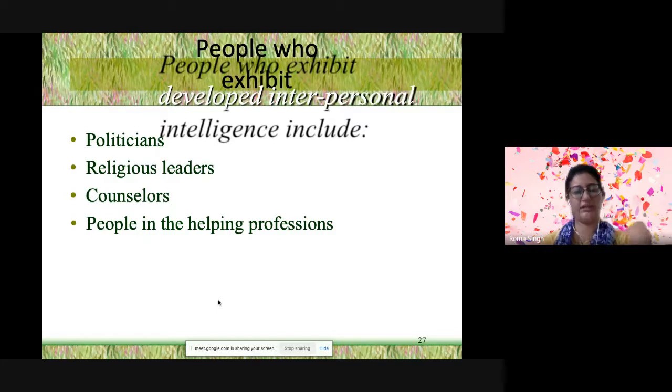So people with interpersonal intelligence communicate well verbally. They are skilled at non-verbal communication also, and they see situations from different perspectives. They create positive relationships with others, and they resolve conflicts in group settings. So the people who have this kind of intelligence can become politicians, religious leaders, counselors. They can work in helping professions. So they can be good problem solvers. So they can be psychologists, salespersons, and various other things.